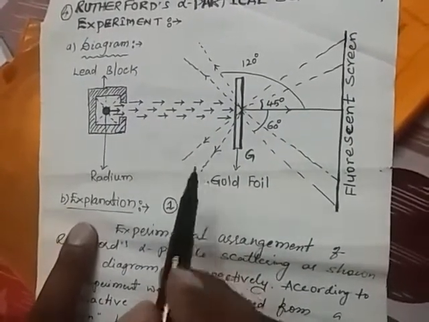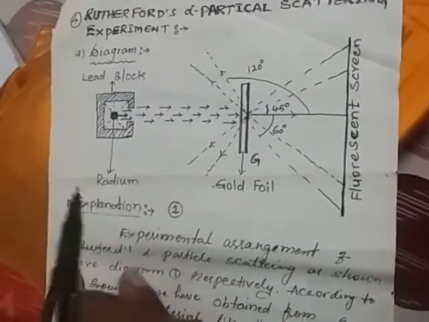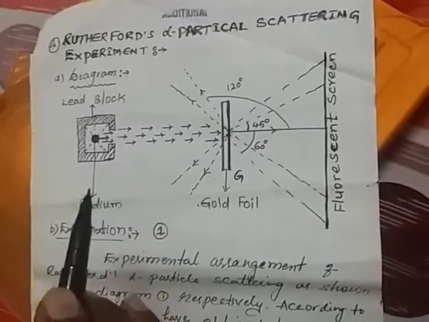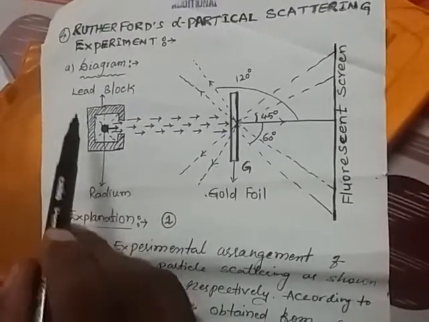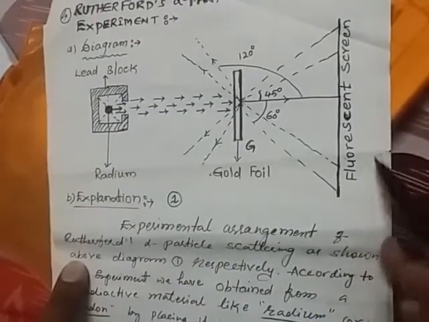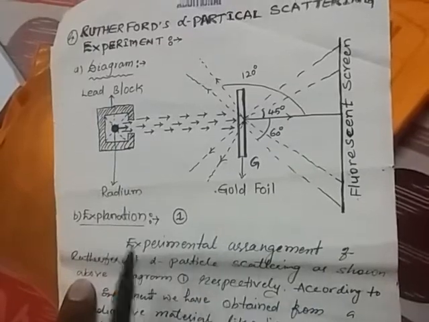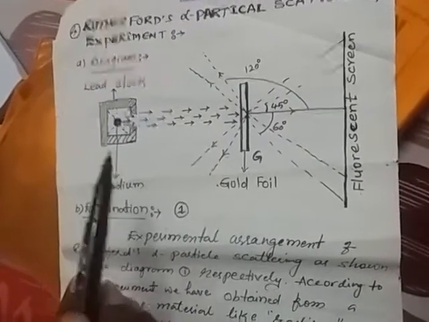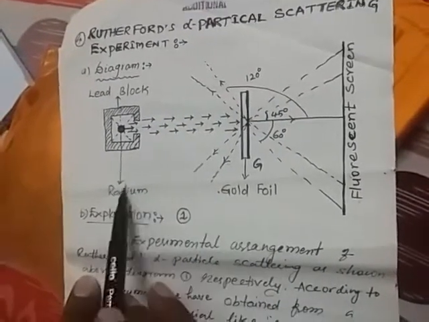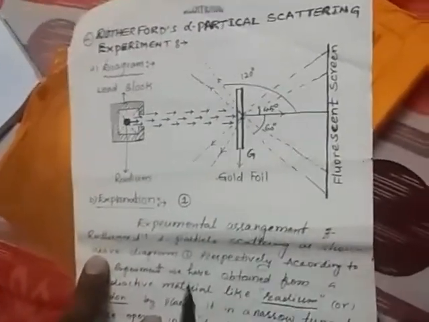Let us see the three main important things. One is the lead block, second is the gold foil, third is the fluorescent screen. We have to arrange the gold foil in between the lead block and the fluorescent screen.